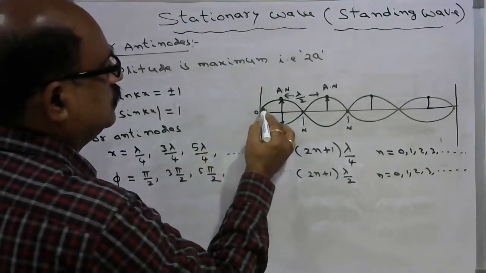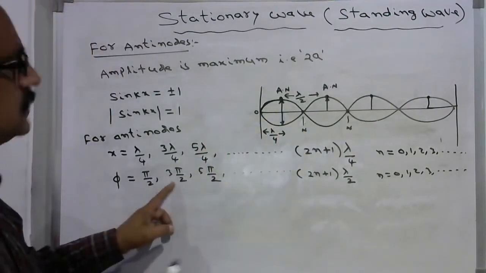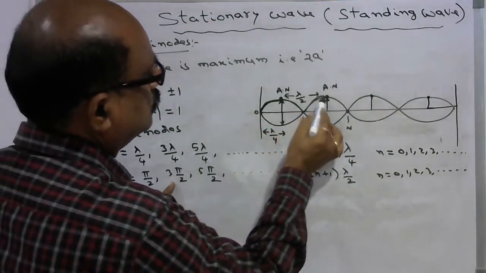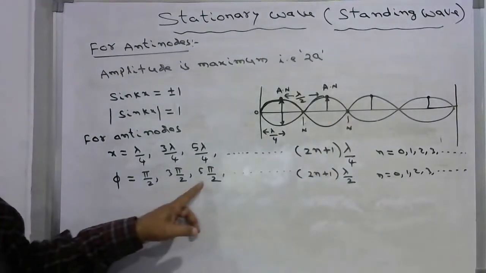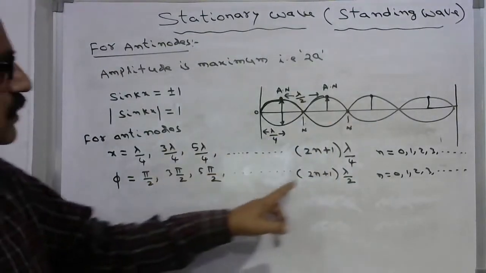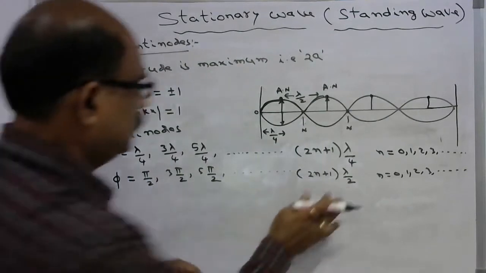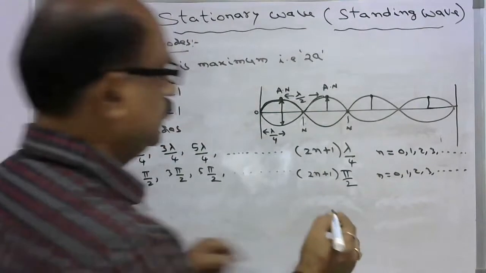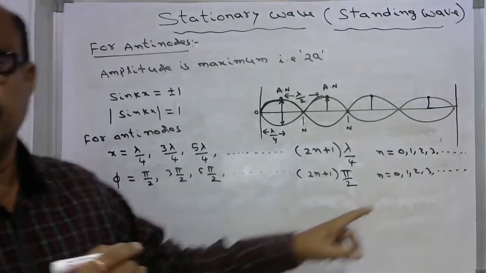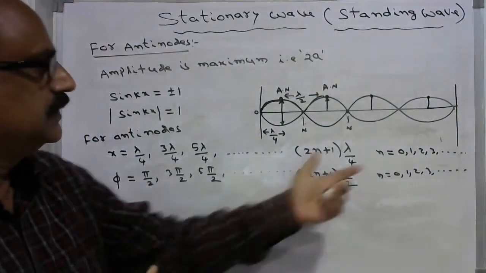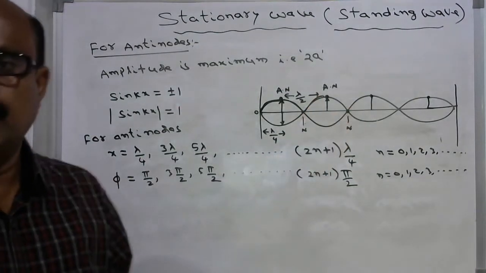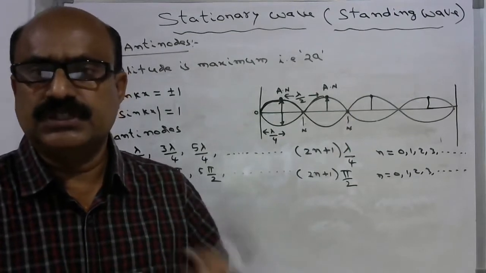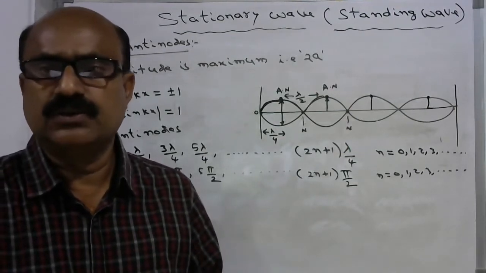This is the pi by 2, and next 3 pi by 2, and this is 1 pi by 2, 2 and 3. So at the next 3 pi by 2 and 5 pi by 2, for all 2n plus 1 into pi by 2, we will get the antinodes at different points. This is how you can get the different positions where nodes and antinodes are formed.